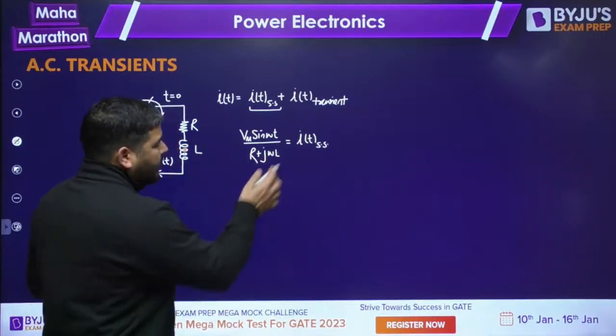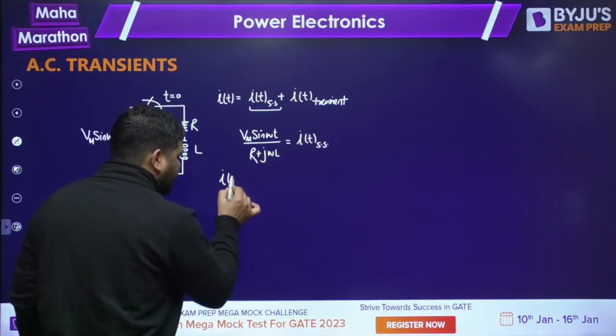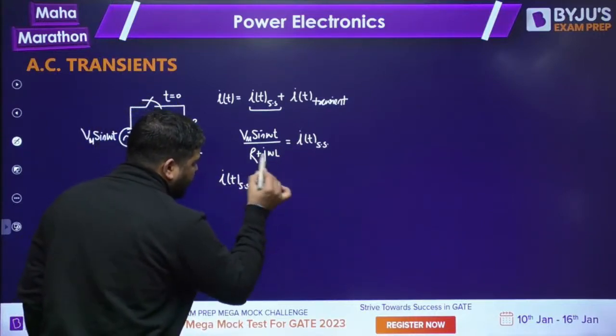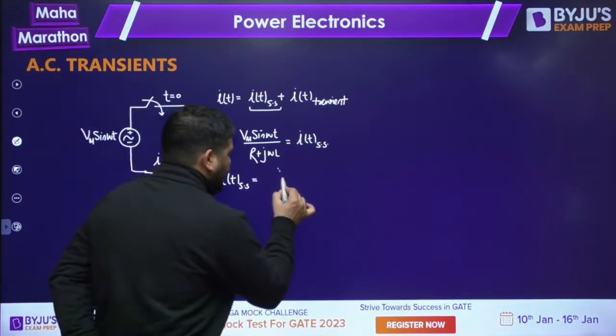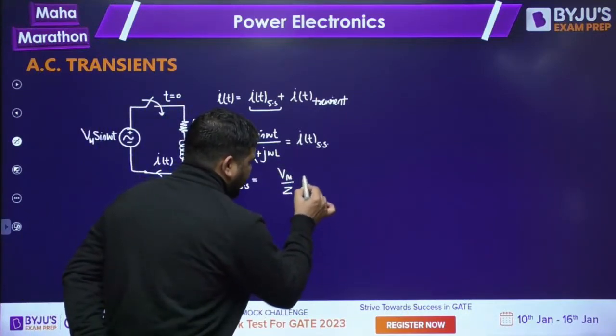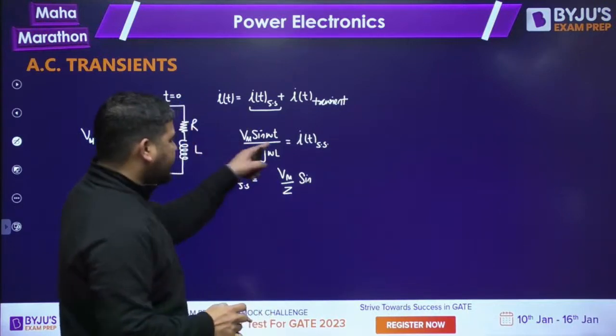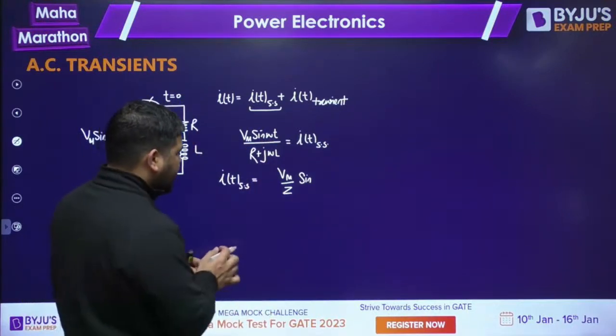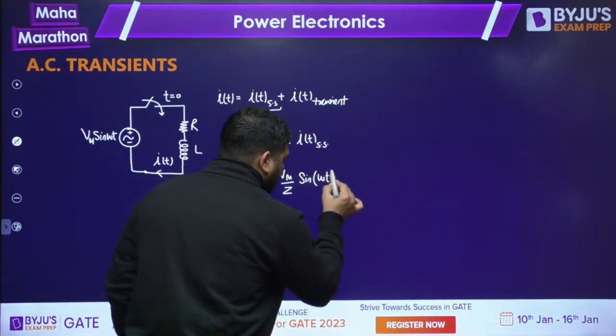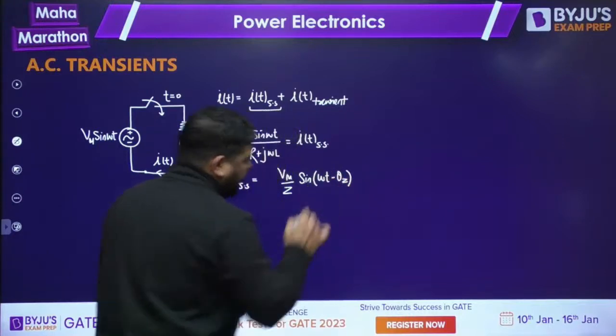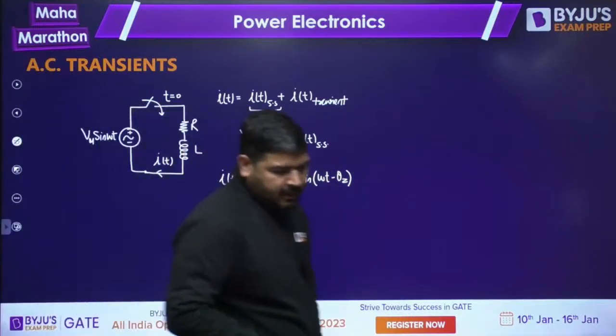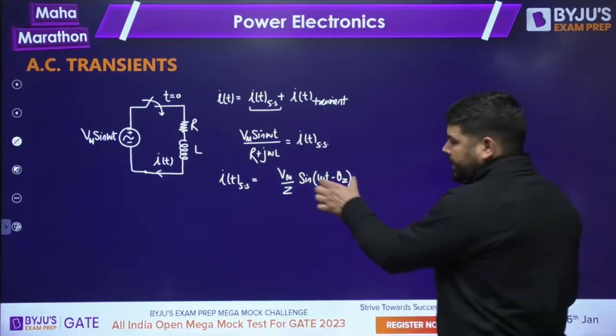Now what will this value be? IT steady state will be equal to Vm by Z, where Z is the magnitude of this impedance, Vm by Z sine of omega t minus theta Z. This will be my steady state current.